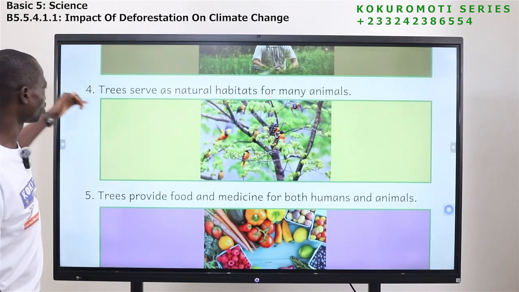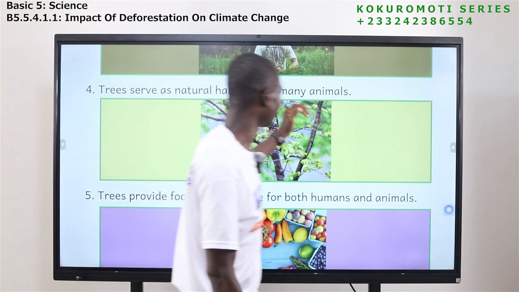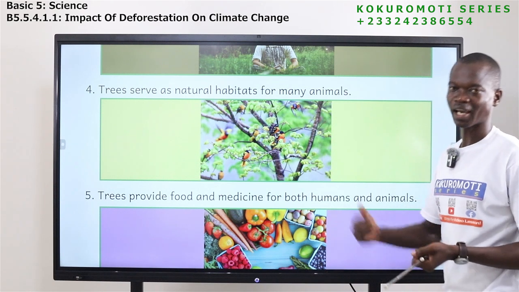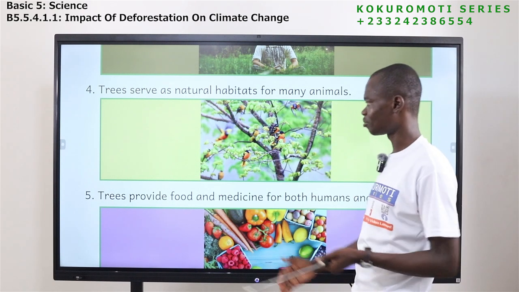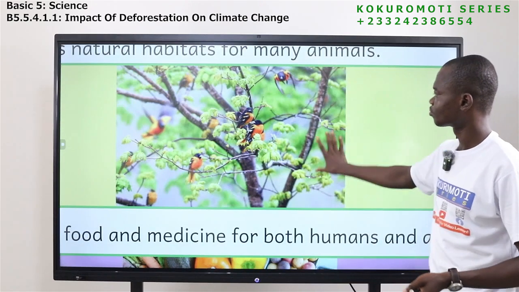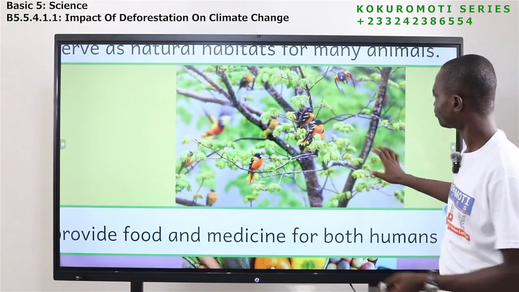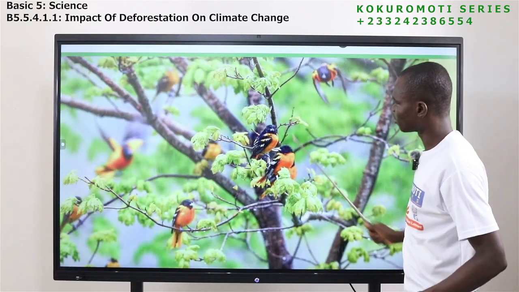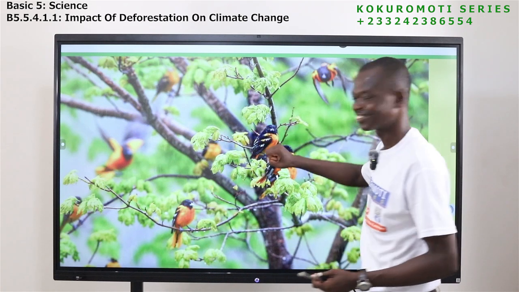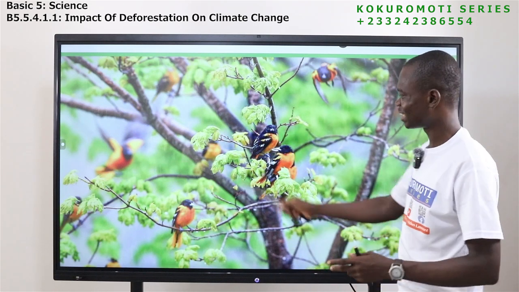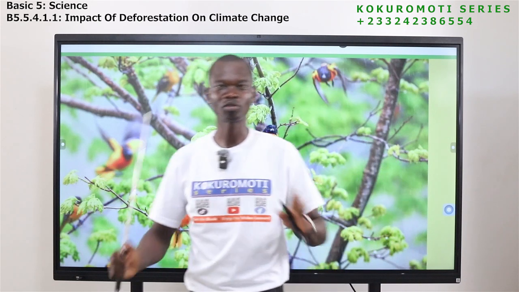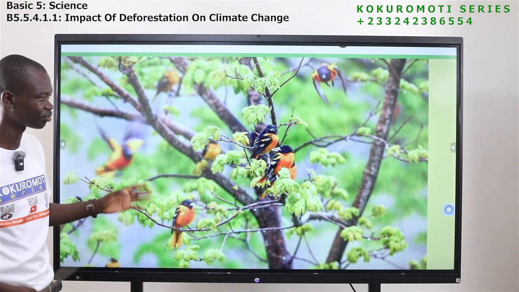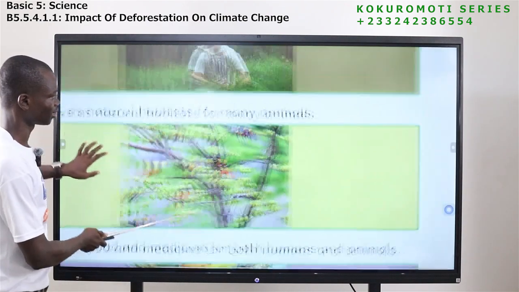Okay. Number 4, trees serve as natural habitat for many animals. So natural habitat, we are talking about the natural home where animals live. If you look at this, you can see a tree here. And look at the birds. Okay, so you see the birds here. This is where the birds live. It's a natural home for them. It's a habitat for them. So trees also serve as a habitat for some animals.